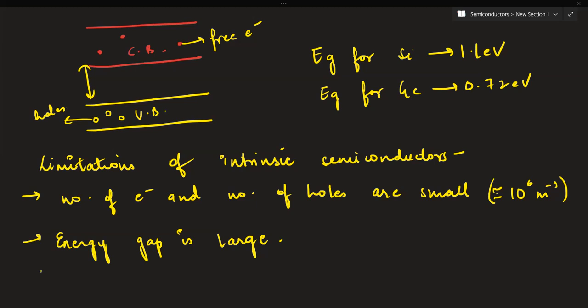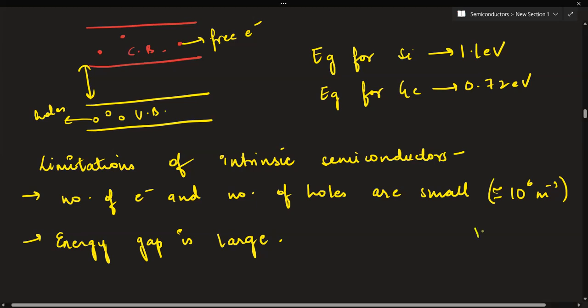Yes, ma'am, that is 10 to the power 6 per meter cube, or meter inverse cube. Meter inverse cube means in 1 meter cube, there can be 10 to the power 6 electron-hole pairs per meter cube, like this, 10 to the power 6 per meter cube.